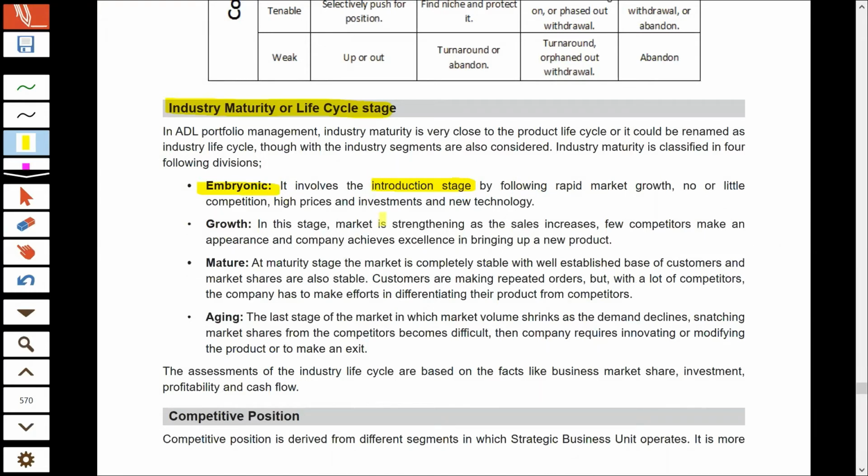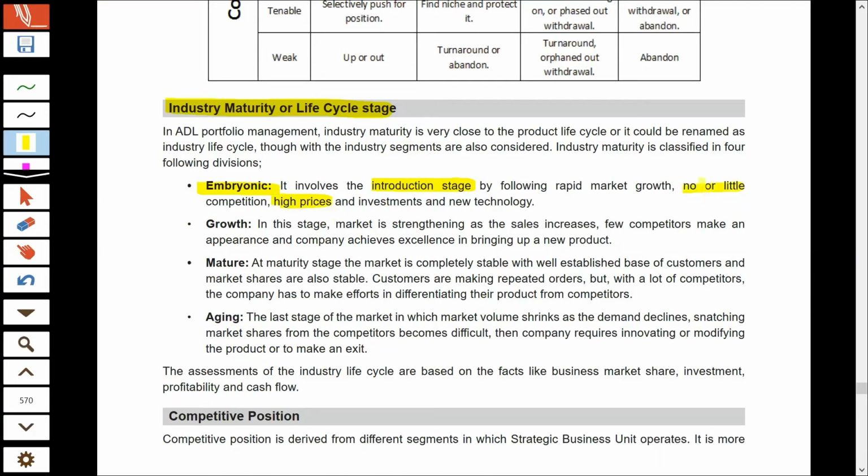because lots of research and development might have gone into producing or introducing that product, and the companies operating in that industry have to do lots of advertisement to persuade the customer to try their product. And that's why, because of lots of expenses in the introduction stage in research and development, advertisement, and other factors, the prices are kept high to recover all those expenses.